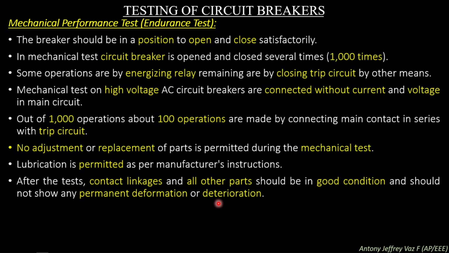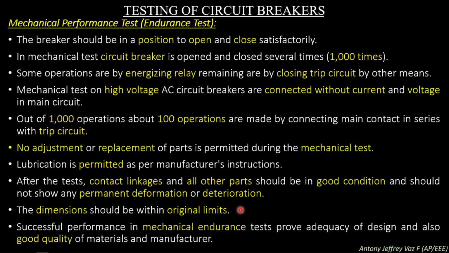So after conducting the mechanical performance test, the moving parts of the circuit breaker are closely examined, and they should be in very good condition with no permanent deformation or deterioration of the moving metal parts. The dimensions should be within the original limits.